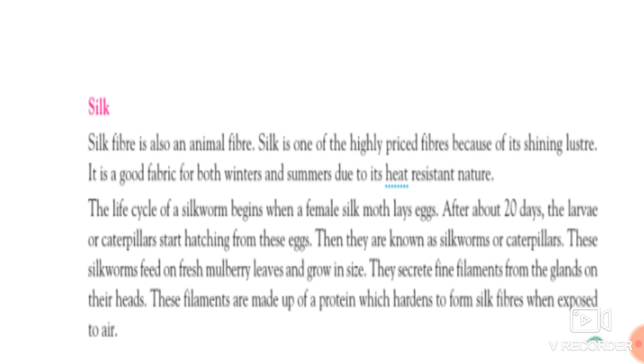After 20 days, the caterpillars or larvae get hatched from these eggs. Then they are known as silkworms or caterpillars.